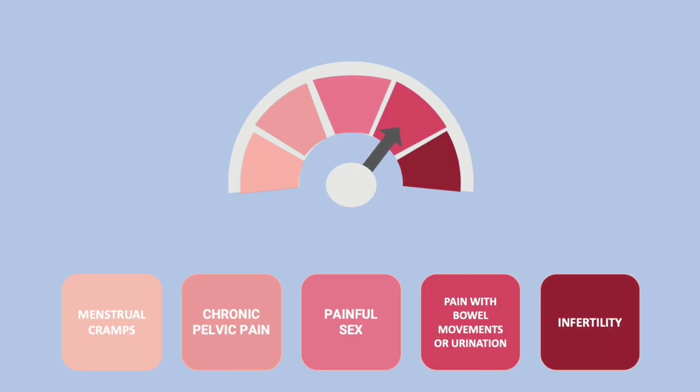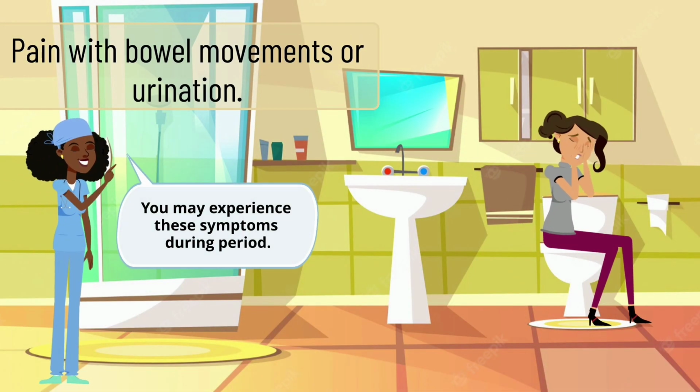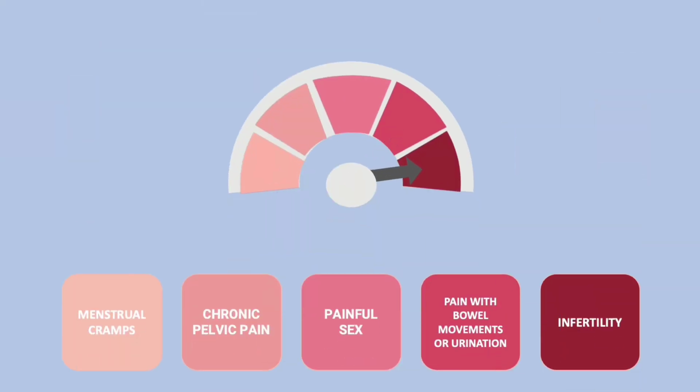Number 4. Pain with bowel movement or urination. According to the WHO, these symptoms are more likely to be experienced during a menstrual period. The last symptom is infertility.